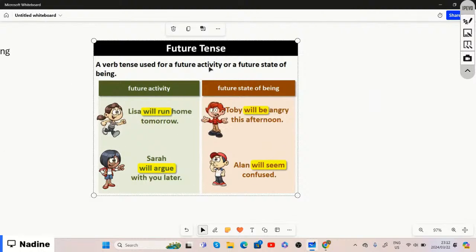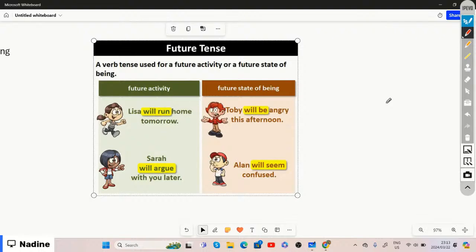And if we look at the activities, what we are going to do is first identify the verb within that sentence, and then we will see how the word will is in front of that verb. It says, Lisa will run home tomorrow. Can we identify the verb within that sentence?